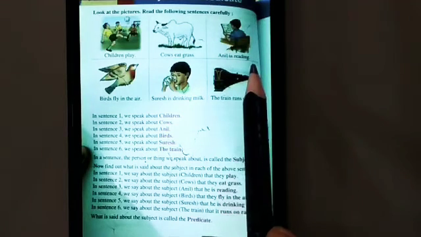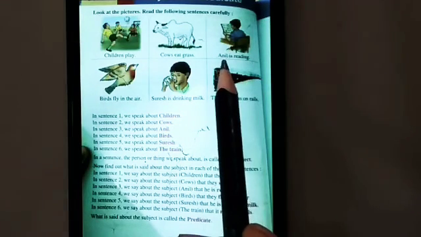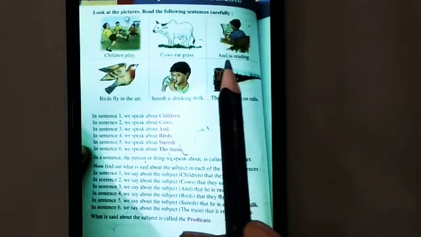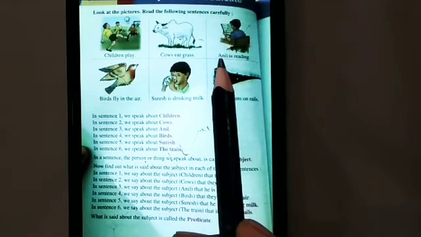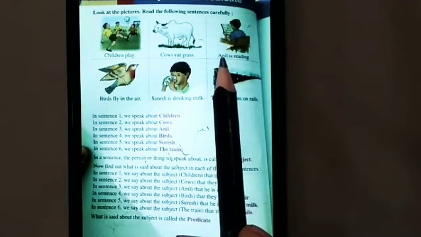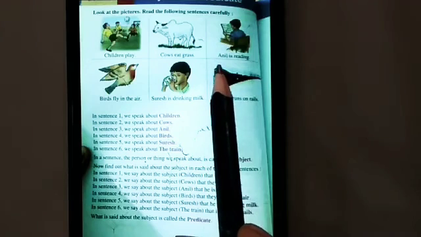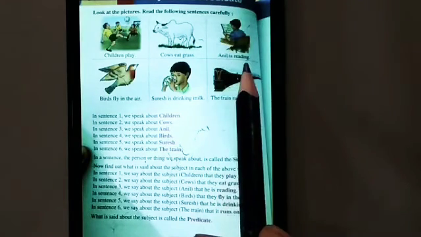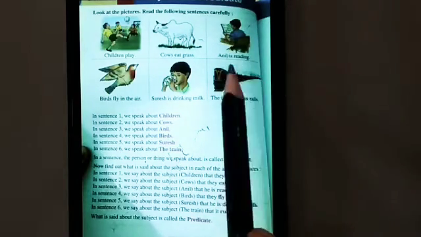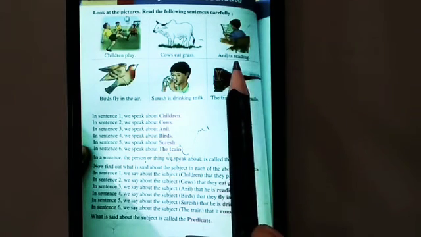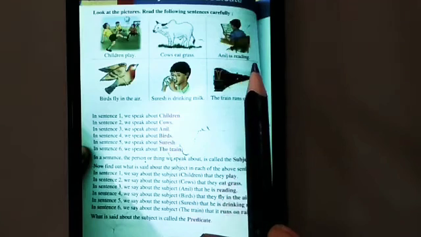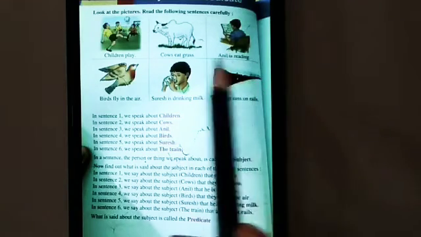Anil is reading. Who is reading? Anil. Anil is the subject of this sentence. As Anil is the subject, what is Anil doing? Anil is reading. Is reading is the predicate of this sentence.